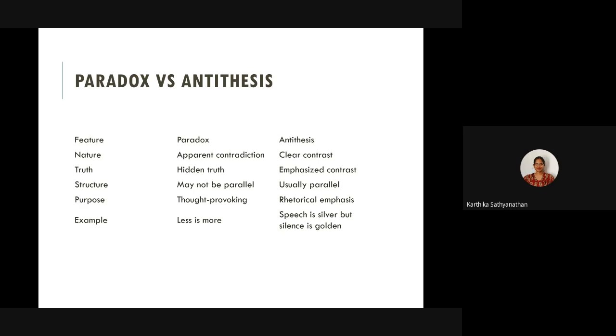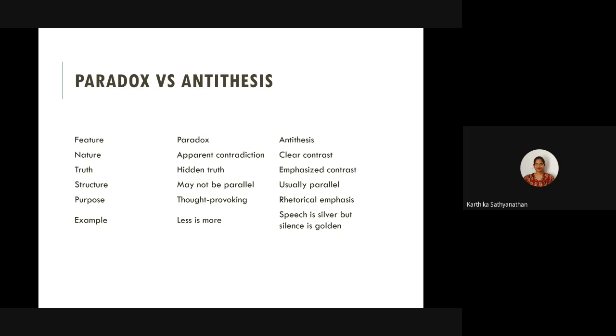Paradox has a very clear, apparent contradiction, and antithesis is a clear contrast or contradiction. Paradox has a hidden truth to it, whereas antithesis emphasizes the contrast that is given in the sentence.